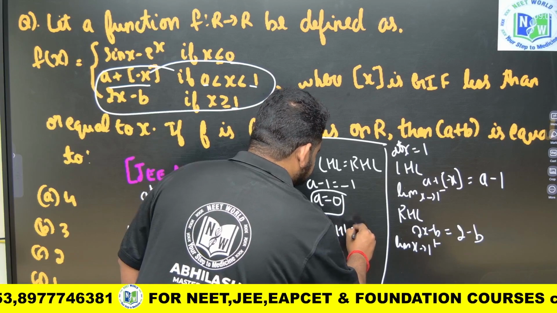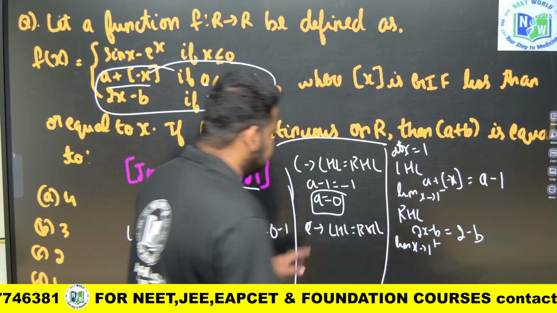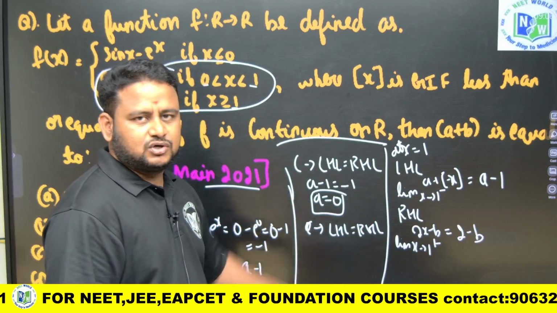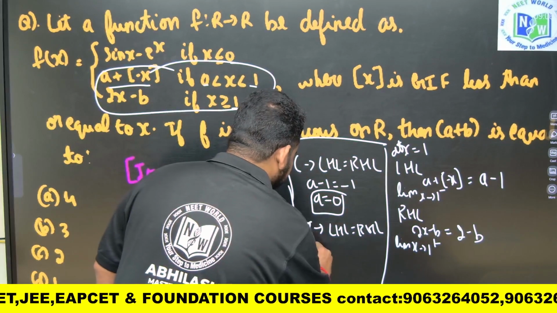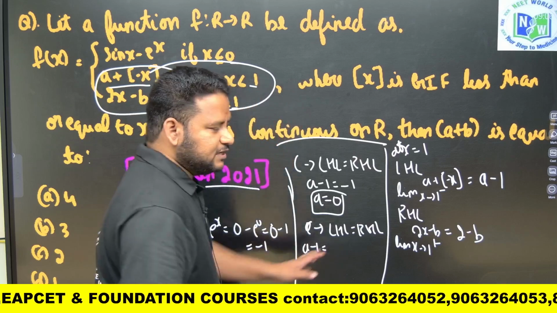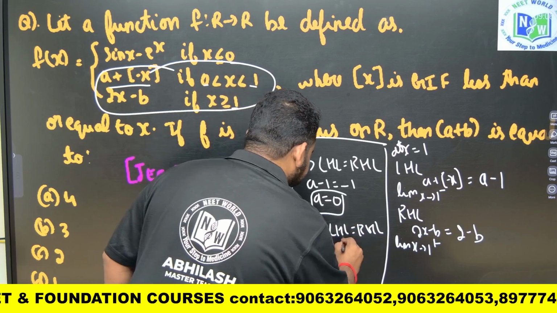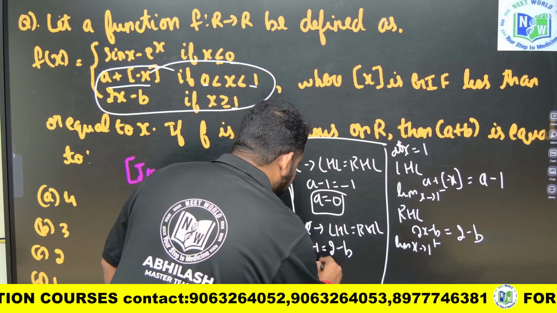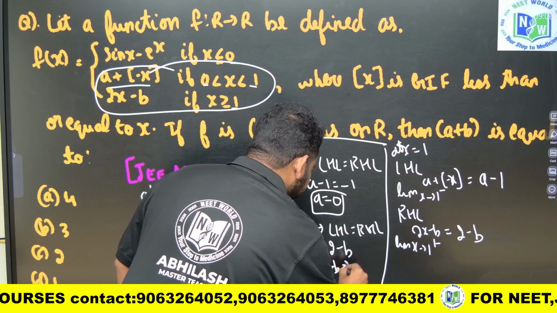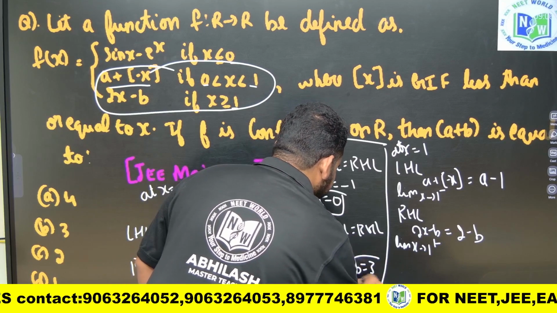Continuity implies LHL is equal to RHL. Since they have given the function is continuous, LHL is equal to RHL at x is equal to 1 as well. So these two I have to equate: a minus 1 will be equal to 2 minus b. But we know that a is already equal to 0. So this will become 0 minus 1 is equal to 2 minus b. So this implies b is equal to 3.